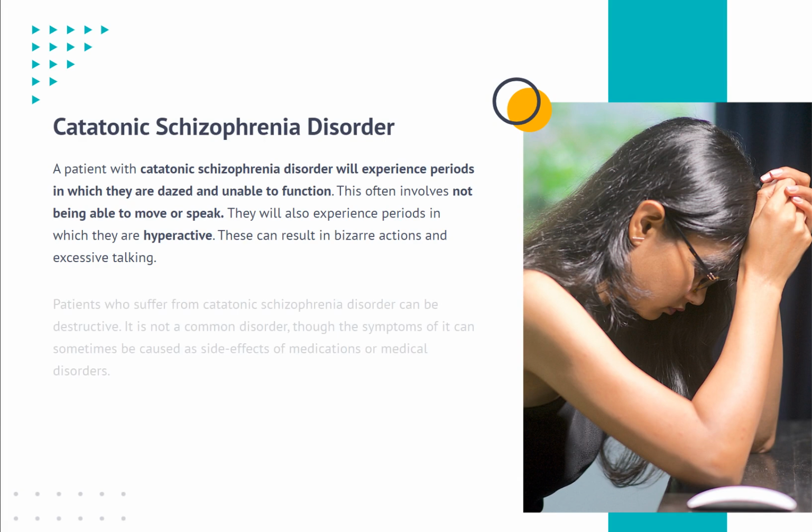Catatonic schizophrenia disorder. A patient with catatonic schizophrenia disorder will experience periods in which they are dazed and unable to function. This often involves not being able to move or speak. They will also experience periods in which they are hyperactive. These can result in bizarre actions and excessive talking. Patients who suffer from catatonic schizophrenia disorder can be destructive.